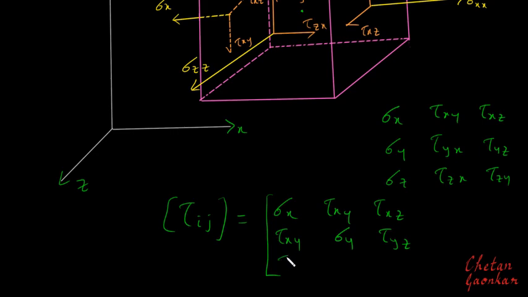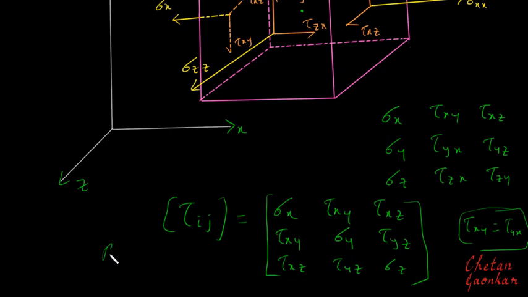Then tau xz, tau yz, and sigma z. Right. Now here I have directly written tau yx as tau xy, but in our coming sessions we will see that tau xy will be equal to tau yx. This is because of equality of cross shear. So these are called rectangular stress components.